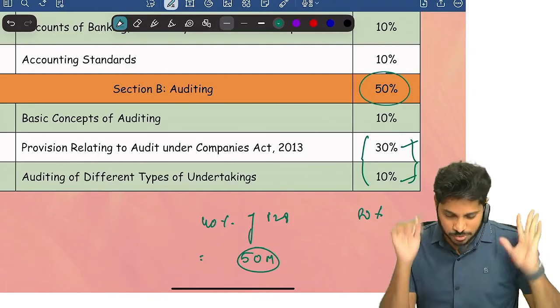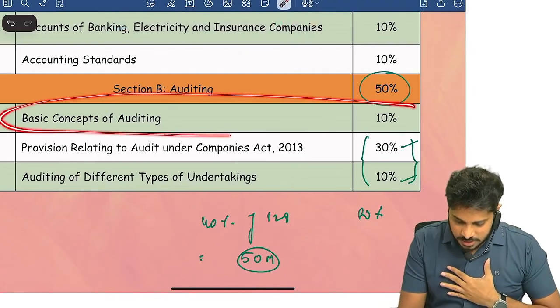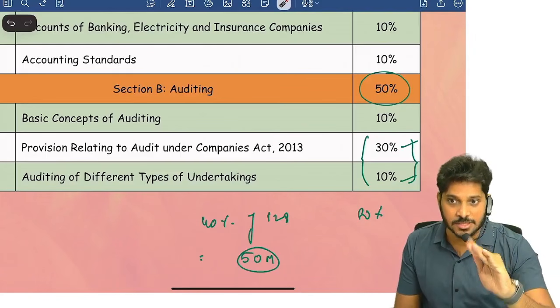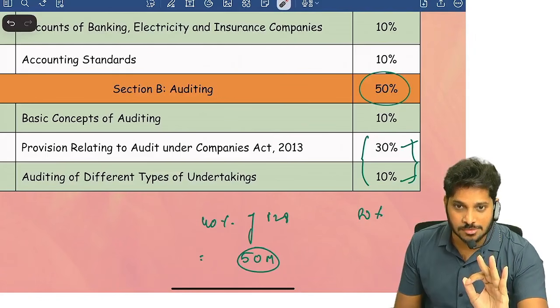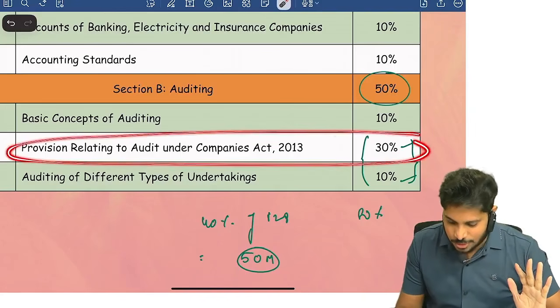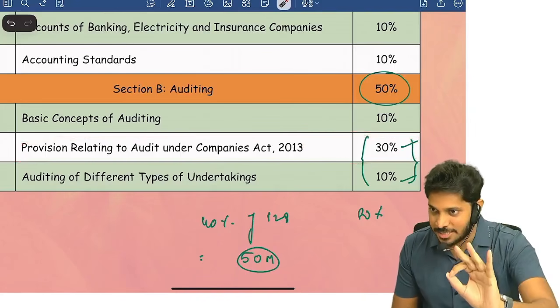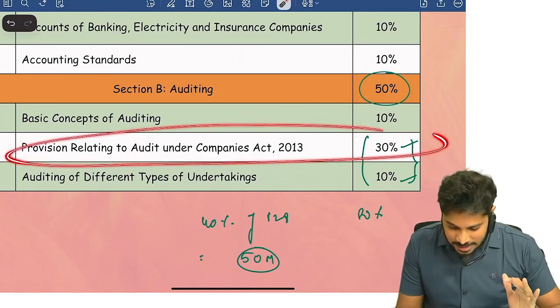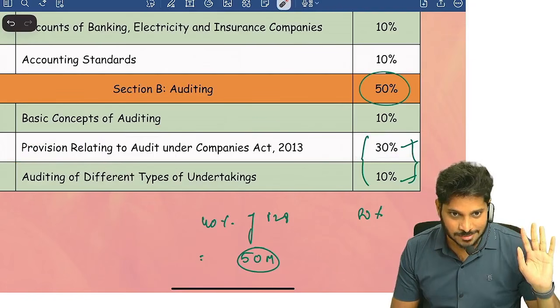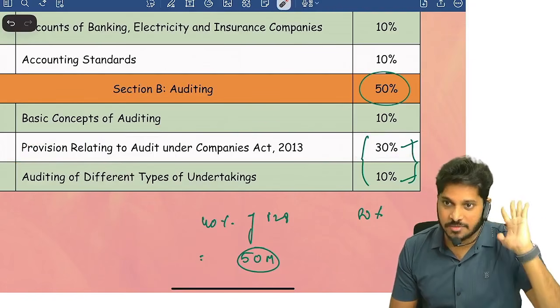But many students, without knowing it, first study the basic concepts of auditing, which is 75 pages in our book, whose weightage is just 10 marks. The second chapter is also the same 75 pages in length, but its weightage is 35 to 40 marks. So we should be smart when we are studying.